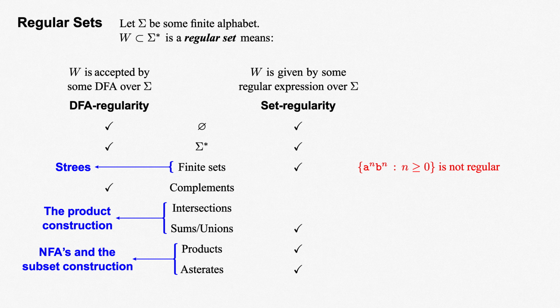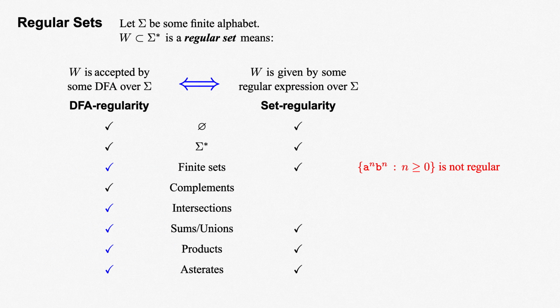Finally, we'll make this connection complete by showing that DFA regularity and set regularity mean the same thing. Given any regular expression, we'll show how to construct a DFA accepting the set defined by that regular expression. And given any DFA, we'll show how to construct a regular expression for the language it accepts. Via these two results, we'll complete the chart, because the left and right columns are logically equivalent. We won't show directly that set regularity is preserved under complements and finite intersections.